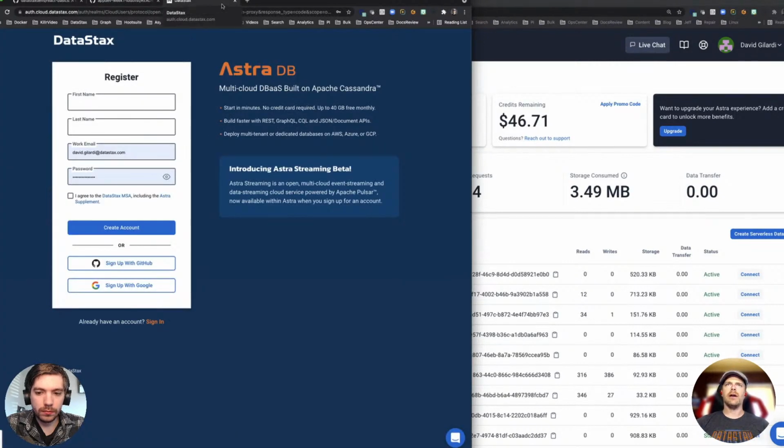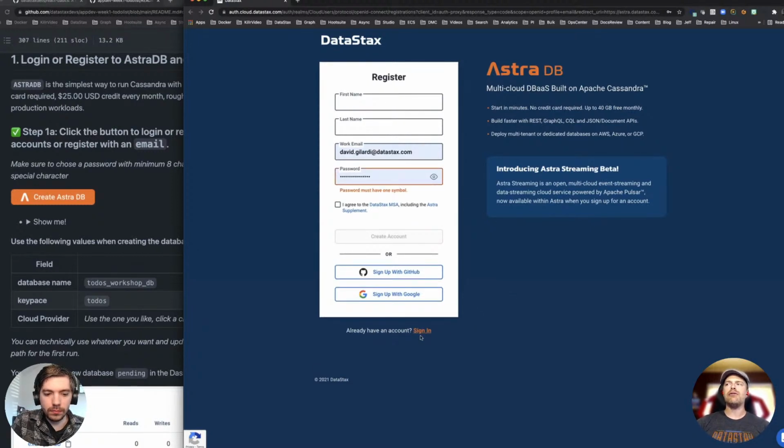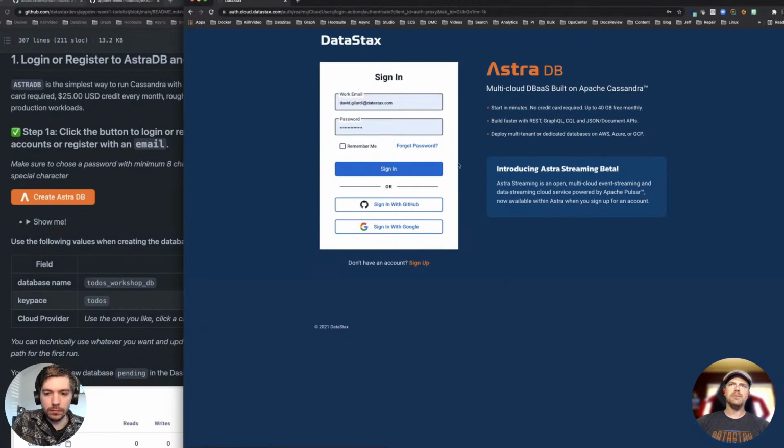So I'll just bring this over here and get rid of the one I had. Now, Astra is totally free. This is our database. This is what we're going to use for our database in the back end. If you're brand new to Astra, you can sign up with GitHub or Google, or just create an account with your own credentials. It's up to you. And again, this is totally free. So I'm going to go ahead and log in.